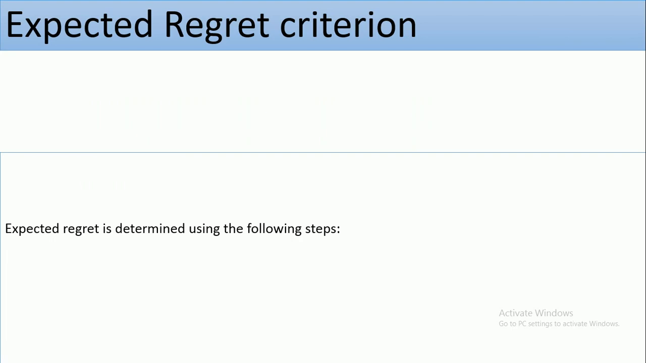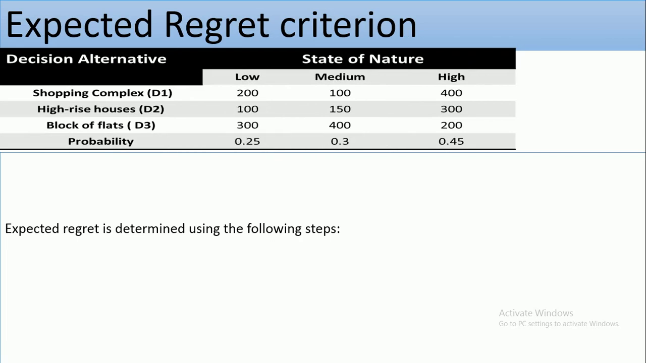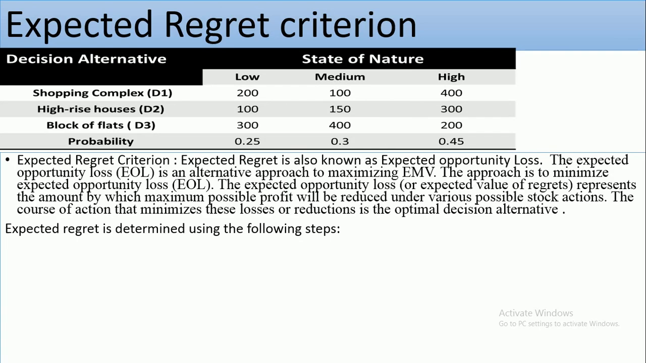The next criterion we shall be talking about is the expected regret criterion. We are still using the previous given payoff table. Expected regret criterion is also known as expected opportunity loss. The expected opportunity loss is an alternative approach to maximizing EMV. The approach is to minimize expected opportunity loss. The expected opportunity loss represents the amount by which maximum possible profit will reduce under various possible actions, and the course of action that minimizes these losses or reductions is the optimal decision alternative.